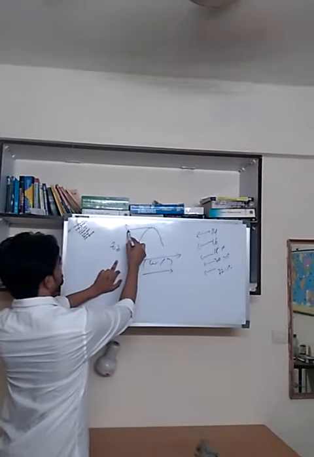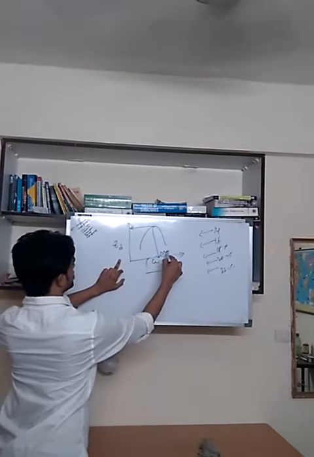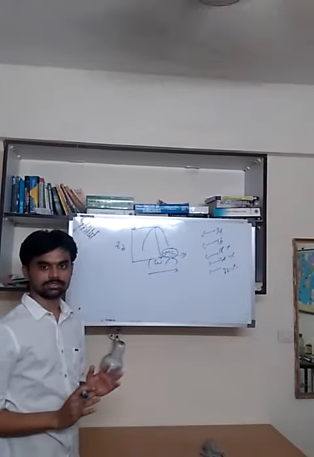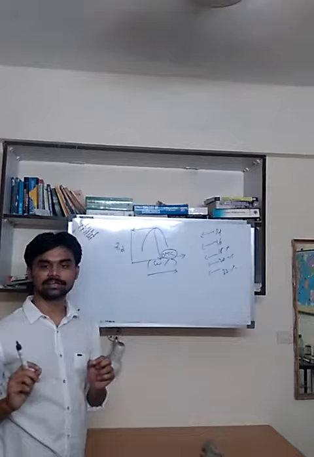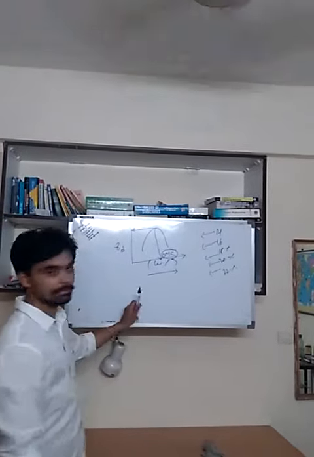This is called maximum dry density. This is the optimum moisture content. Optimum moisture content means the moisture content at which maximum dry density occurs. This is the sample curve.